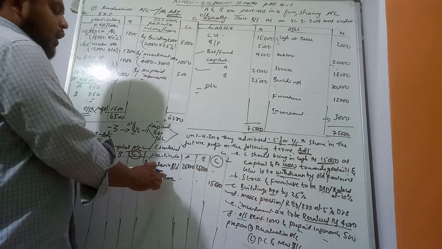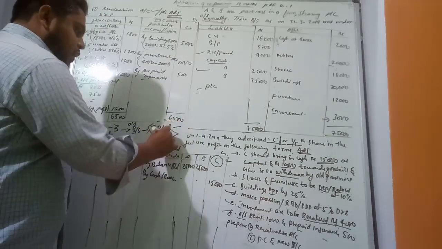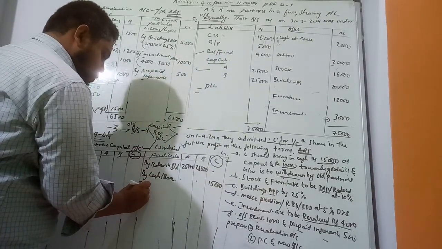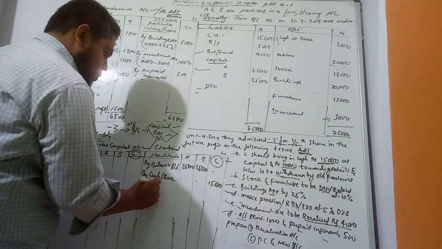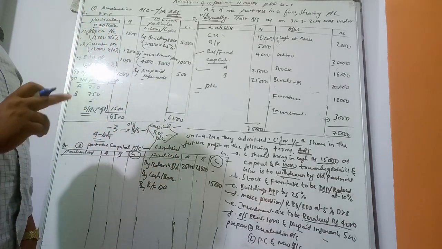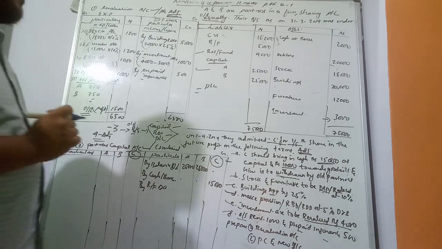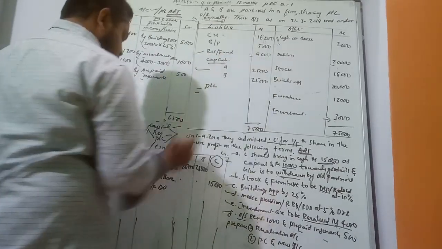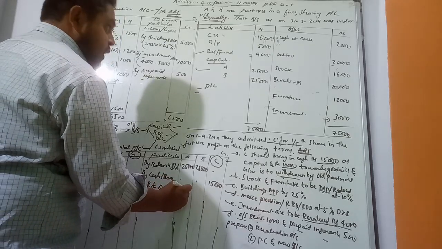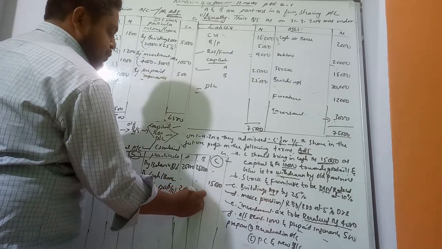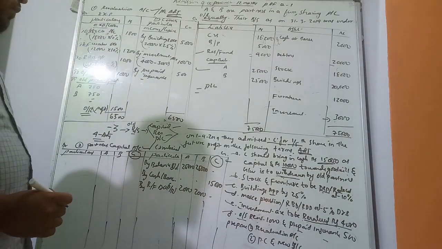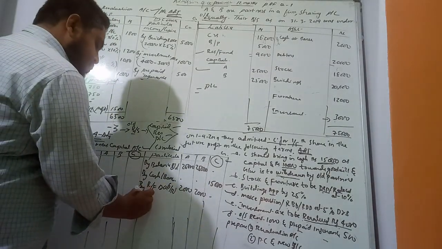Now, three items from the balance sheet. First we have taken capital, second reserve fund. The reserve fund we have to share only among the old partners in their old ratio. The reserve fund is 4,000 here. In which ratio do we share? Old ratio, equally here. So 2,000 each partner. The PL account is not there.